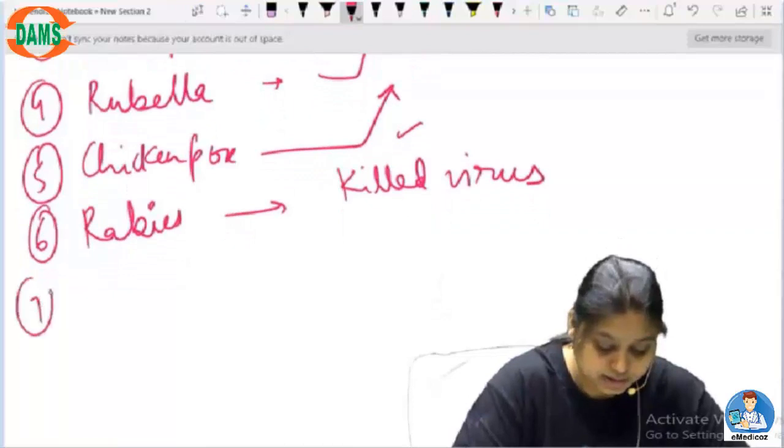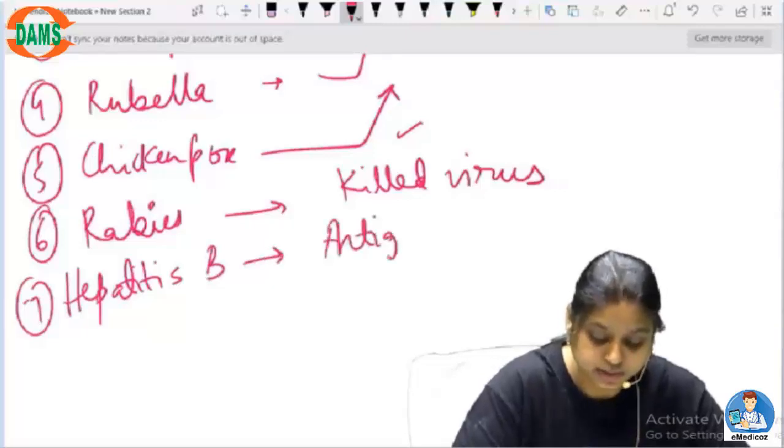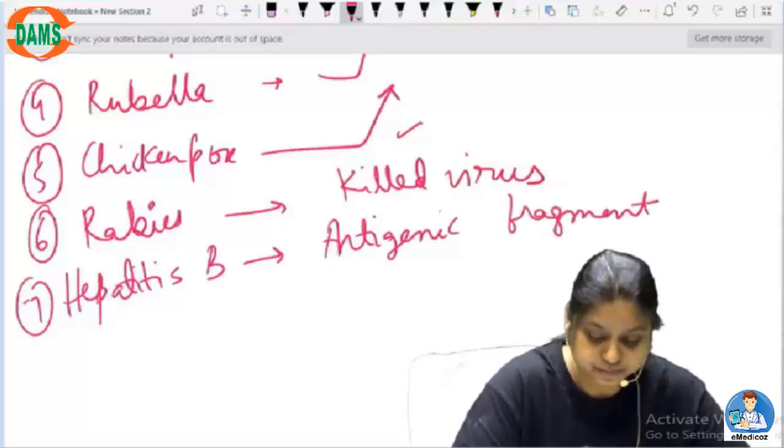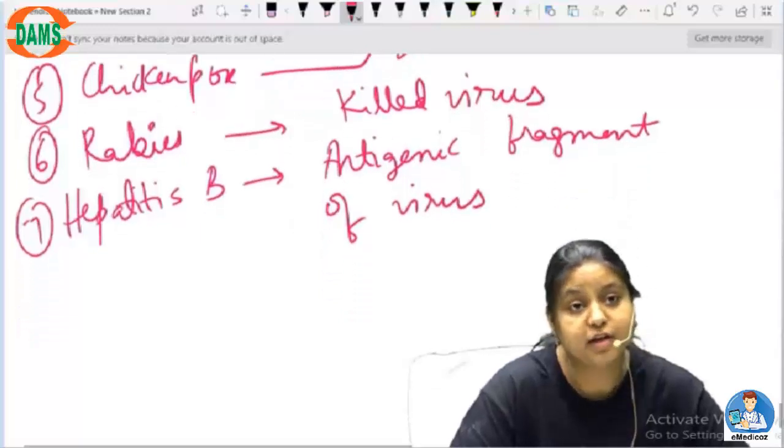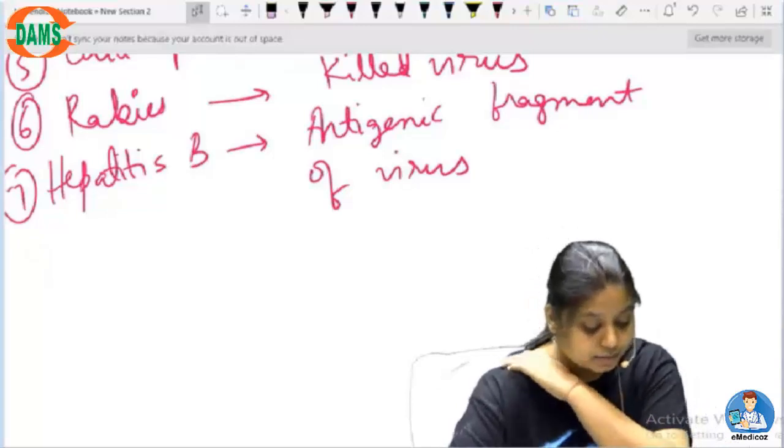Then there is hepatitis. Hepatitis B, here we do not use the entire virus, but only the antigenic fragment of the virus is used. This is also one of the very, very deadly diseases that we have, the kind of infection that we get from hepatitis.